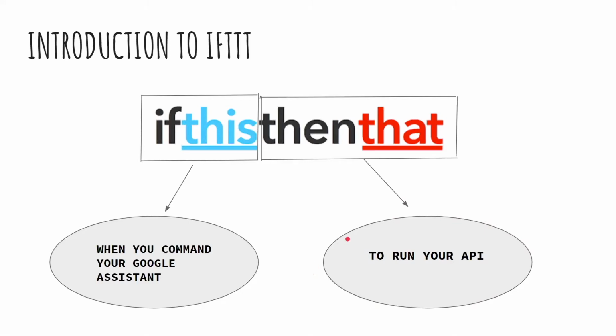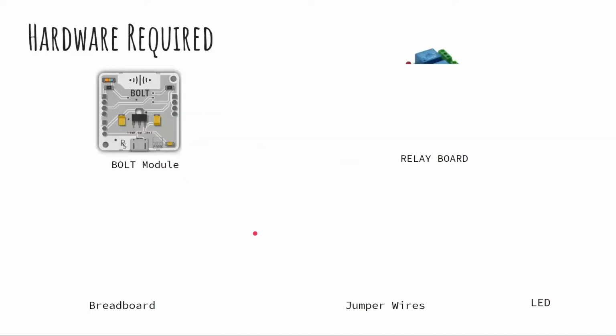So this slide is just for understanding if this then that: if this particular condition is satisfied, then that particular action should be performed. If I say light on, that is condition one, the if this, then the particular task should be done, that is, my light should be on. So this is how IFTTT works and helps us. It is a platform used for conditions and performing a particular task according to the condition.